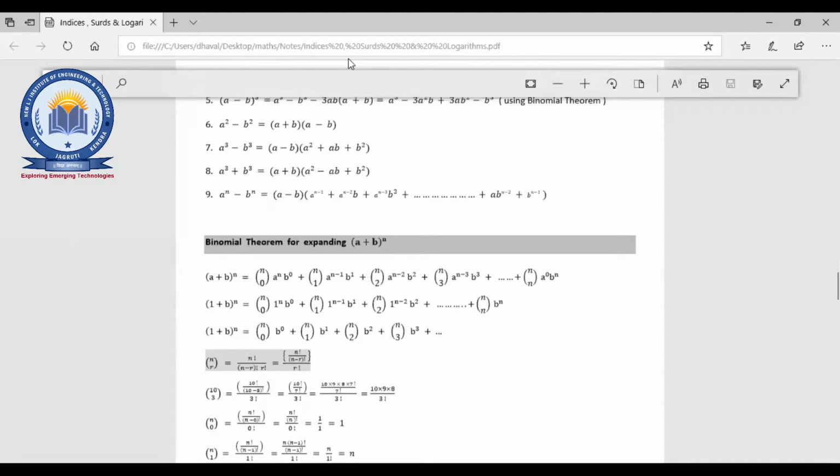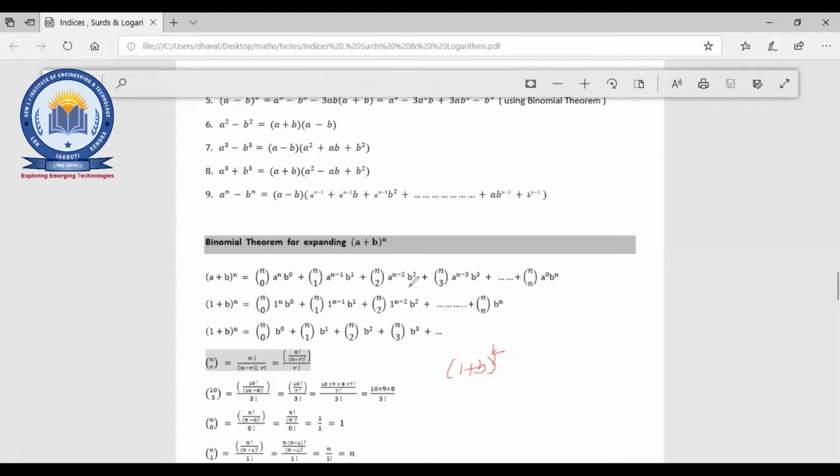Quickly. Now I'll unmute randomly, right? You have to tell me the concept. 1 plus b raised to 4.